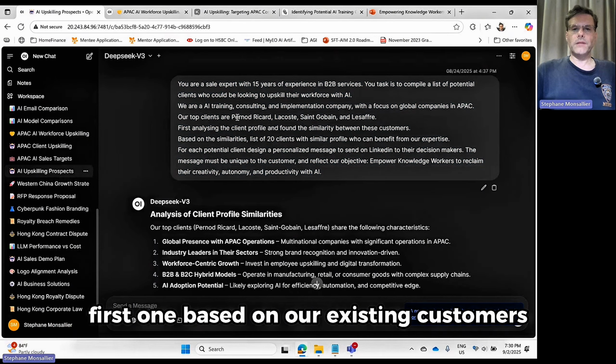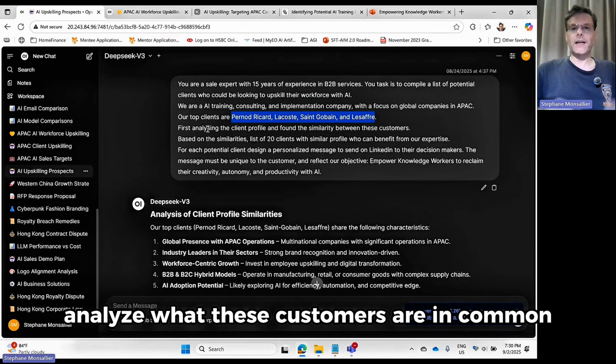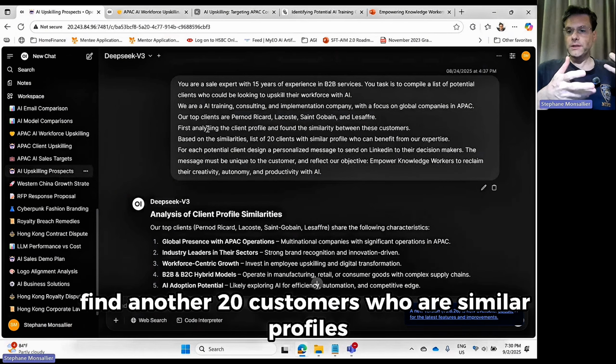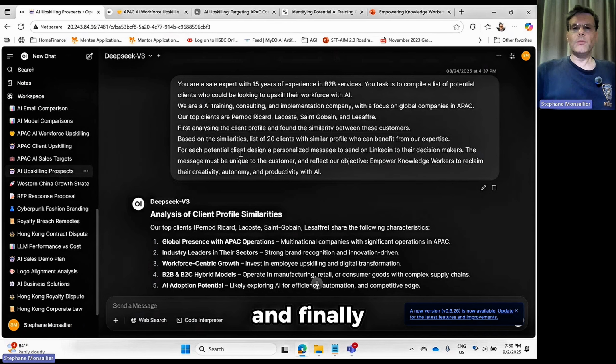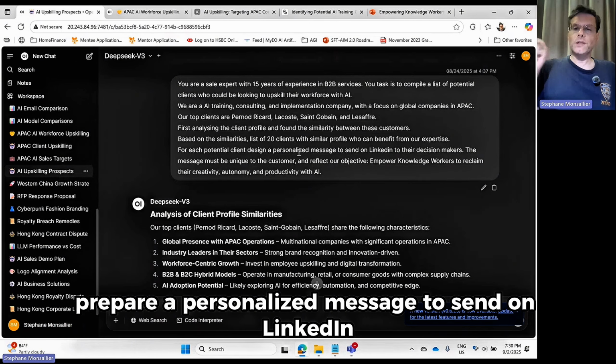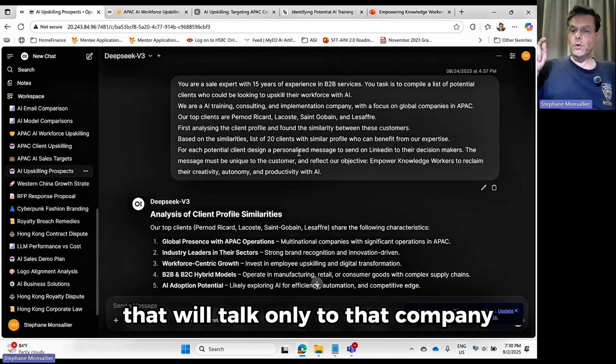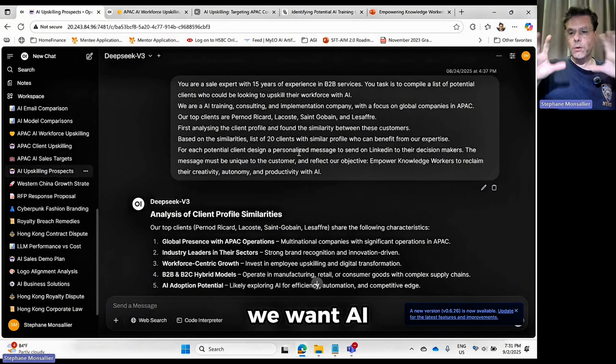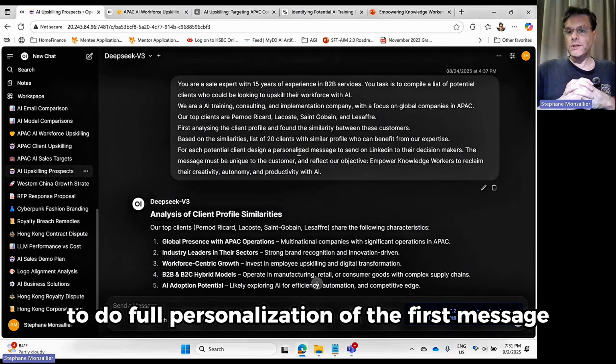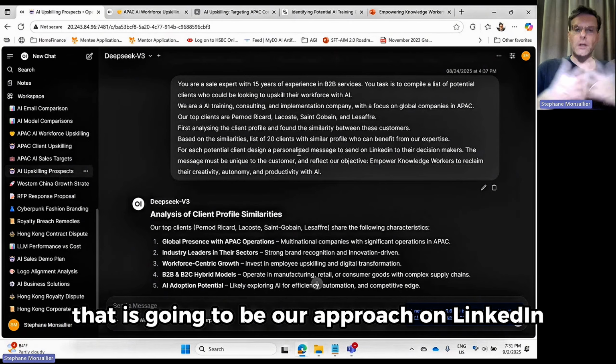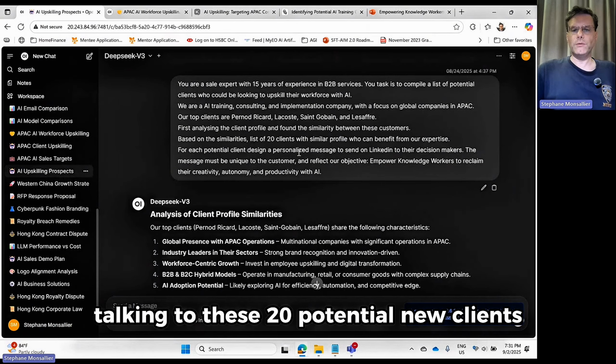First one, based on our existing customers, analyze what these customers have in common, find another 20 customers with similar profiles, and finally, prepare a personalized message to send on LinkedIn that will talk only to that company. We want AI to do full personalization of the first message that is going to be our approach on LinkedIn, talking to these 20 potential new clients.